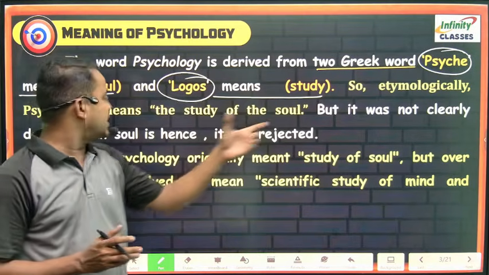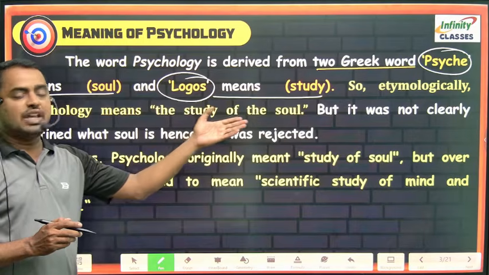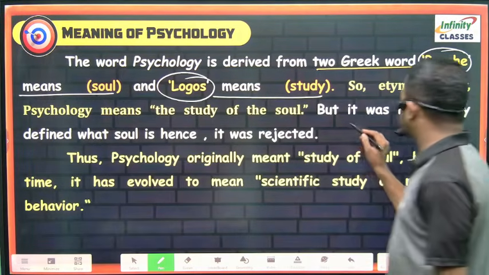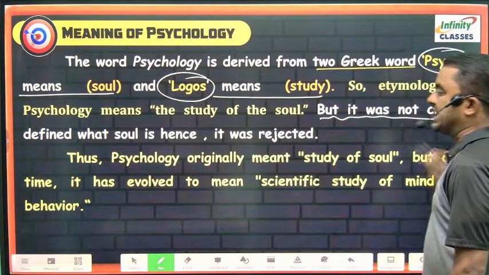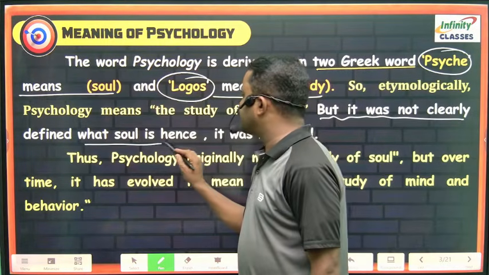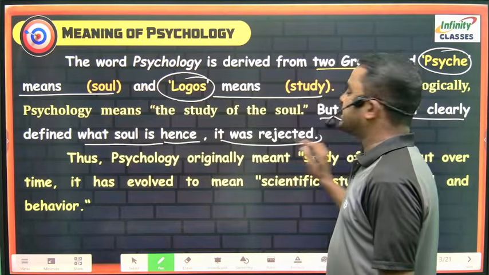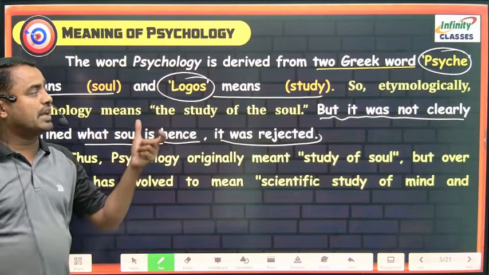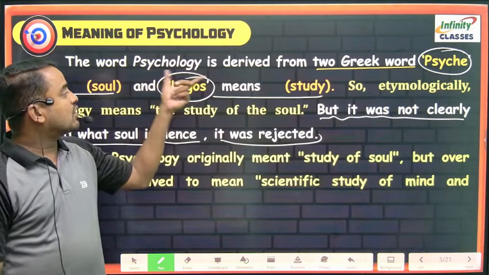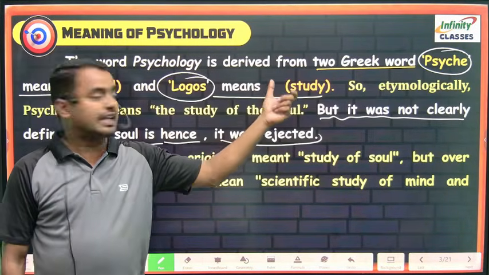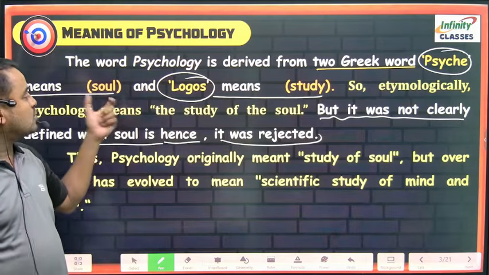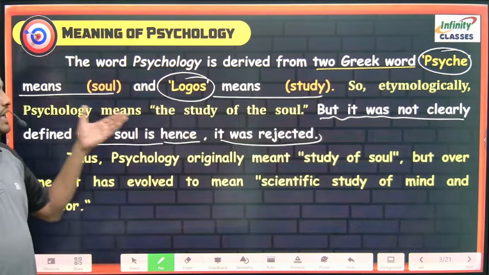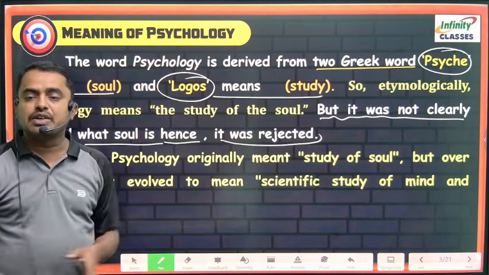So etymologically, psychology means the study of the soul, but it was not clearly defined what the soul is, hence it was rejected.